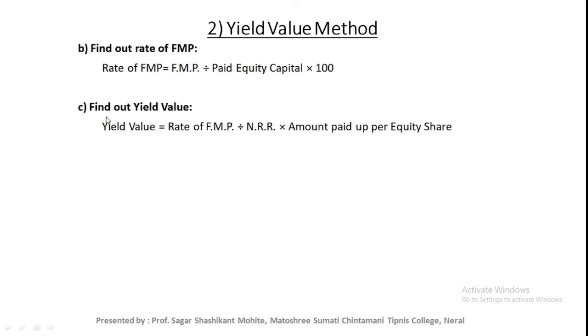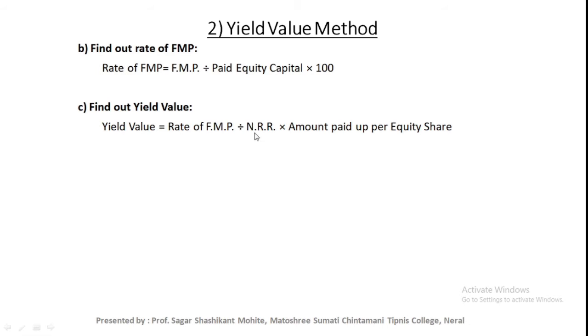And the final answer is to find out the yield value of shares. The formula is rate of FMP, that means second step answer, divided by NRR. Now NRR is normally provided in the problem, otherwise we need to find out the NRR by using the formula dividend in similar type of business divided by market value in similar type of business.